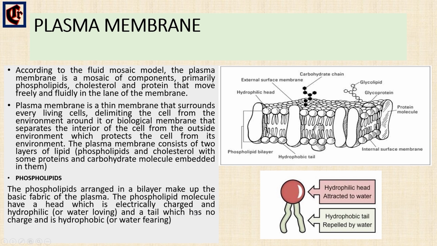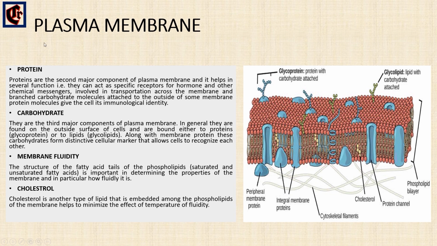Okay, we'll see about the protein. So these membrane proteins are the second major components of the plasma membrane and they help in several functions. These proteins are present in the pathway of the cell membrane or loosely attached to the inside or the outside face.